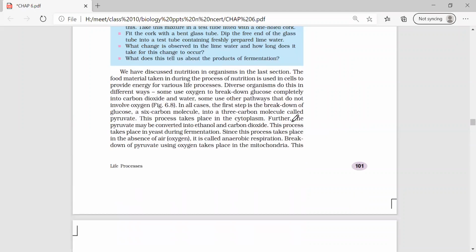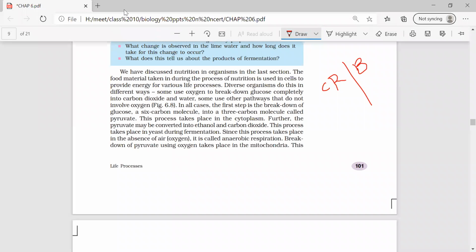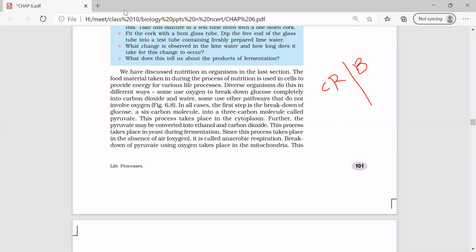So respiration, what is the difference between cellular respiration and normal respiration? Respiration means breathing. Ma'am, in cellular respiration, cells take oxygen to form ATP molecules, and using this ATP they break down the food.